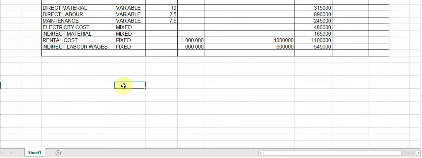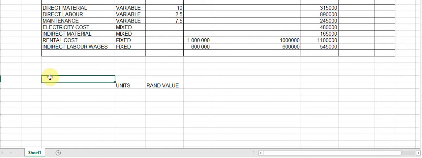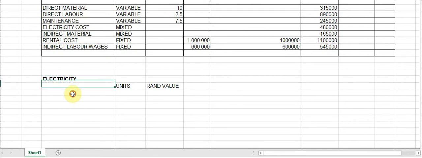All right, so I'm going to say units, and I'm going to say rand value. And this calculation, let's start with a calculation for electricity. Then we're going to have high and we're going to have low.